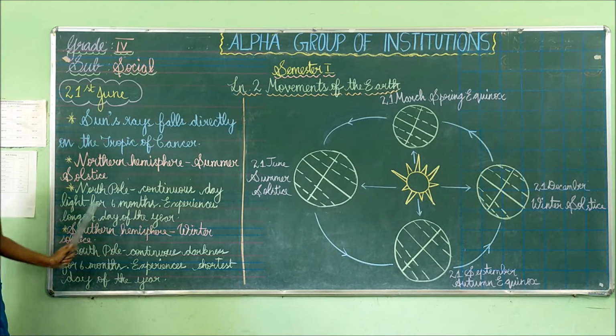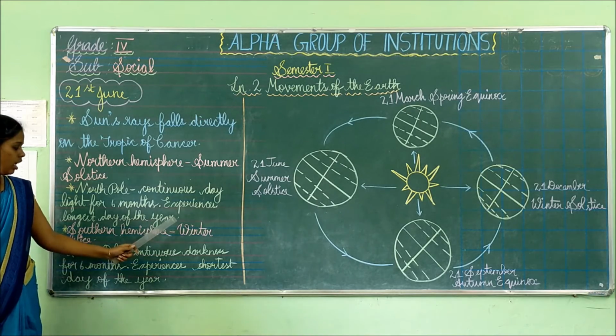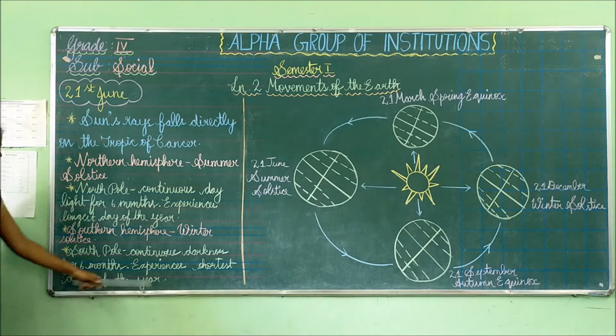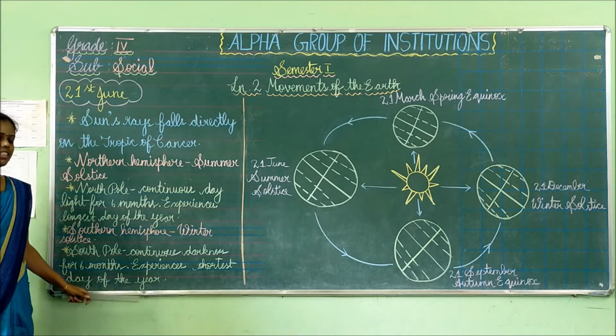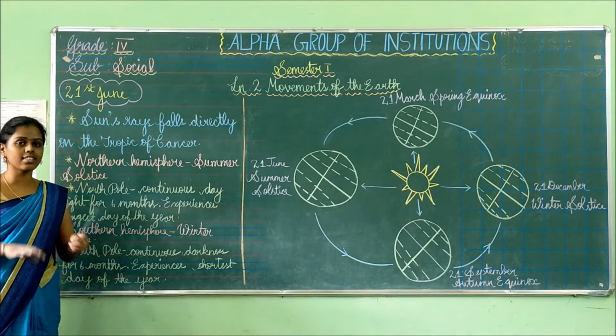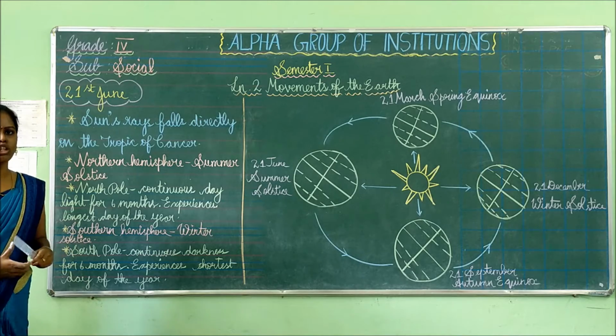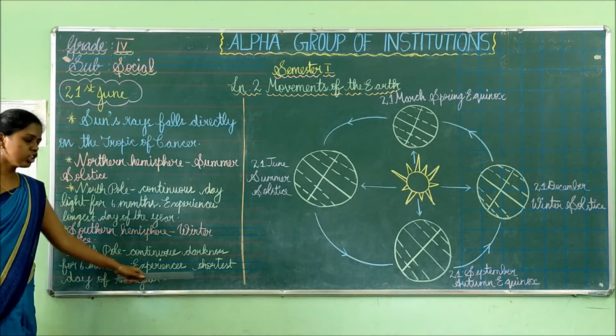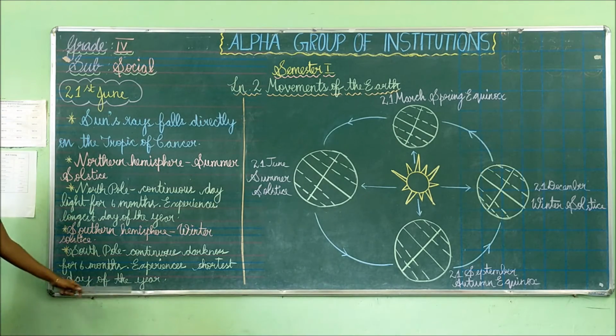Here we have seen the longest day of the year. In the winter solstice, we are seeing that it experiences the shortest day of the year, since it experiences darkness for most of the days. That is the shortest day of the year.